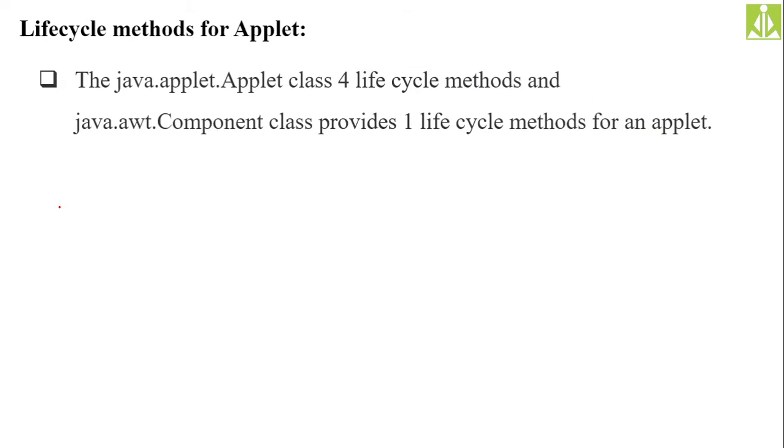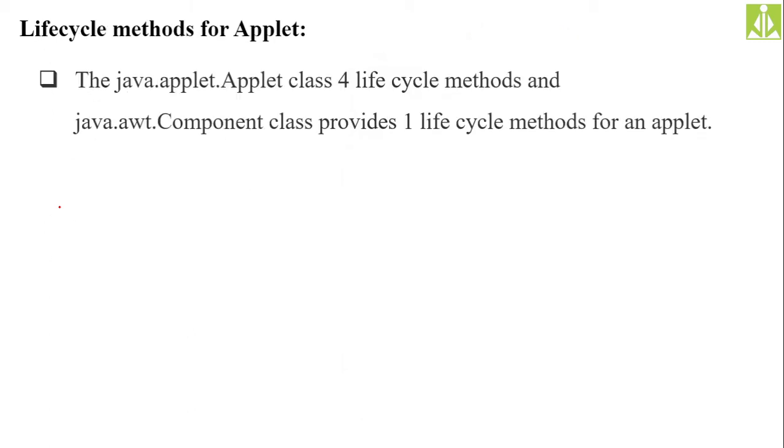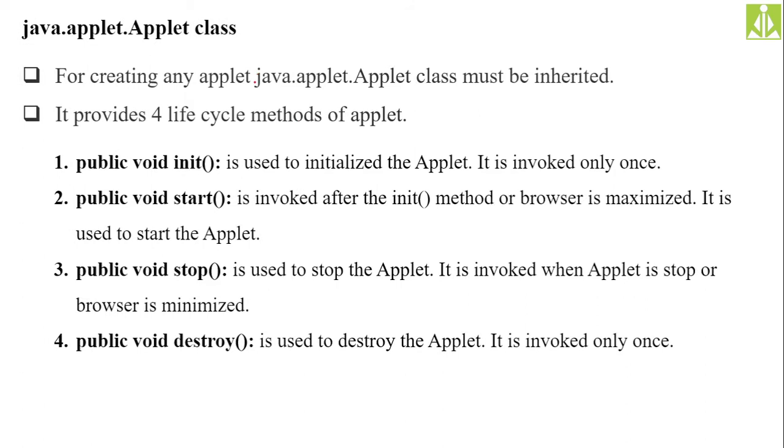Basically we have 5 different methods inside the applet life cycle, and each method constitutes a stage. 4 methods are under the applet class, and 1 method is under the component class. The listing of these methods we will see in our next slide.